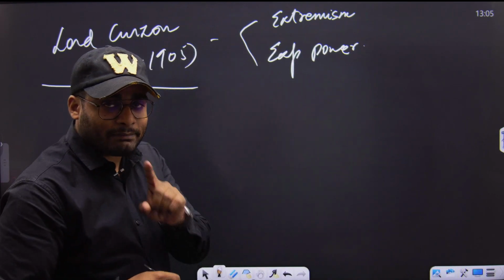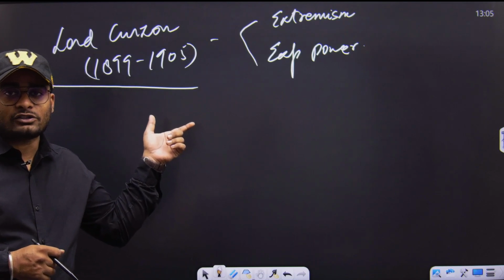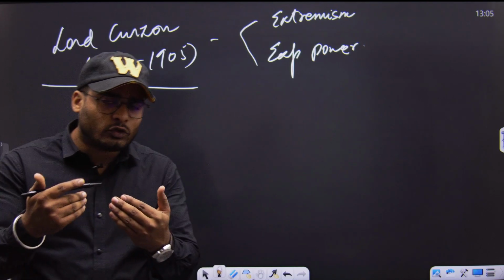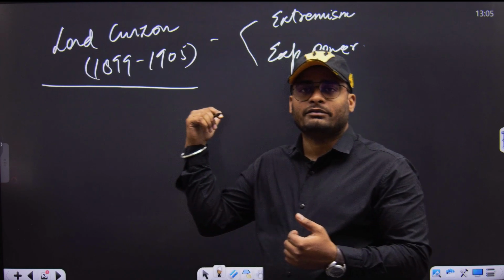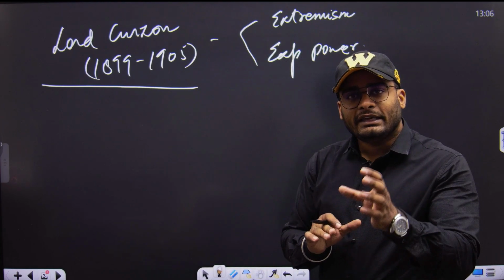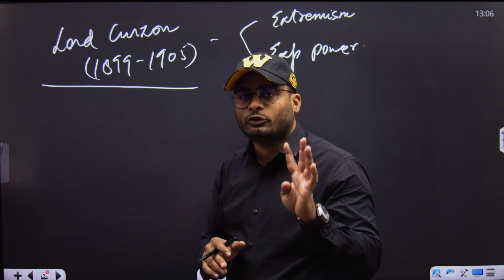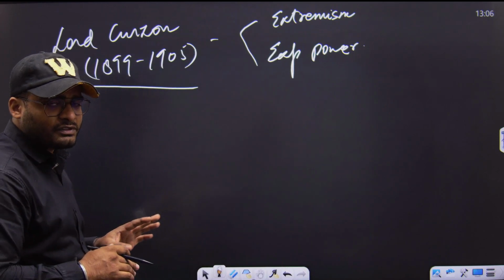Remember, Curzon was the youngest viceroy that came to India, and prior to becoming Governor General, he had visited India at least 4 times. So he had a lot of experience with respect to India.